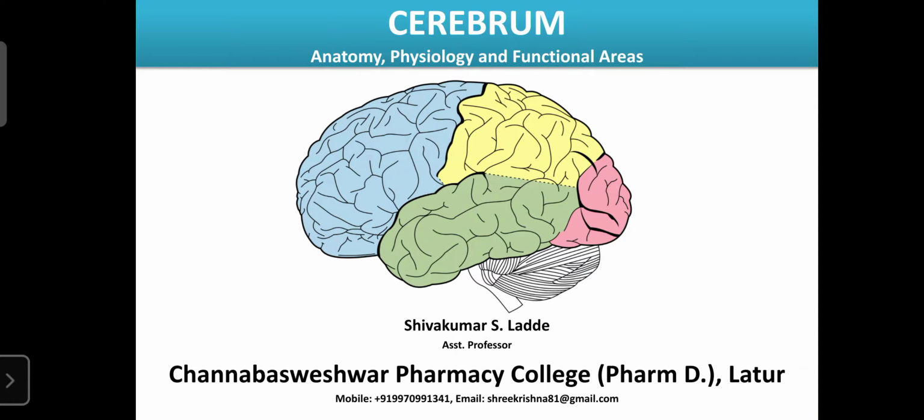Actually, it is located at the front of the brain, and cerebrum consists of various components or parts. That is the cerebral cortex or hemisphere, thalamus, hypothalamus, amygdala, hippocampus. So all these parts are forebrain. Sometimes the forebrain is known as the cerebrum. It consists of the cerebral cortex or hemisphere.